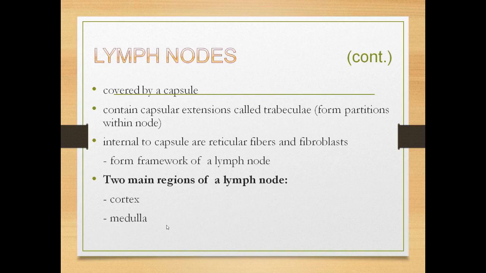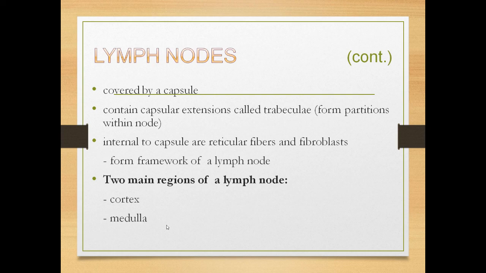The lymph node is covered by the capsule, and it contains capsular extensions that are called trabeculae, and they form partitions within the node. Internal to the capsule are reticular fibers and fibroblasts. They will form the framework of the lymph node.